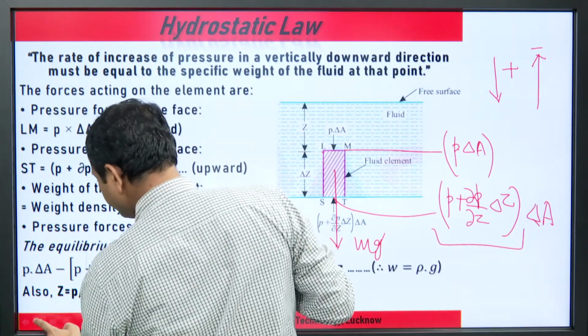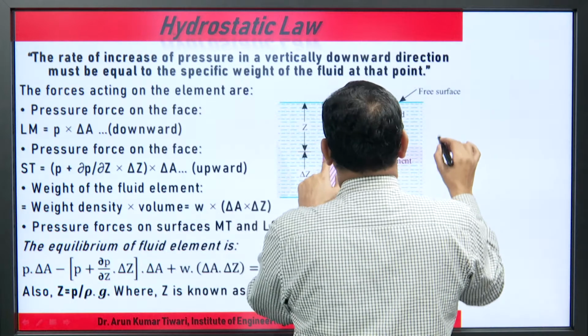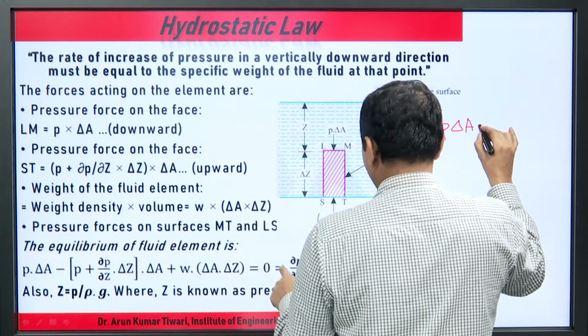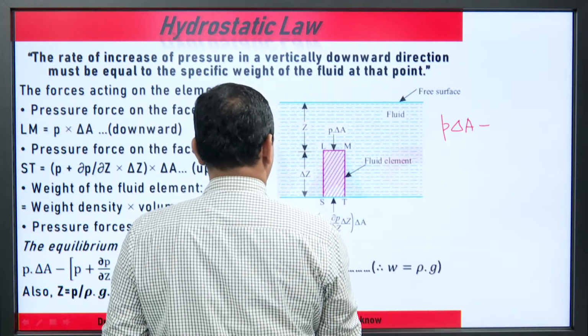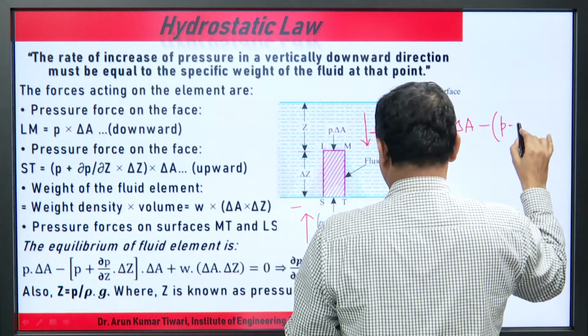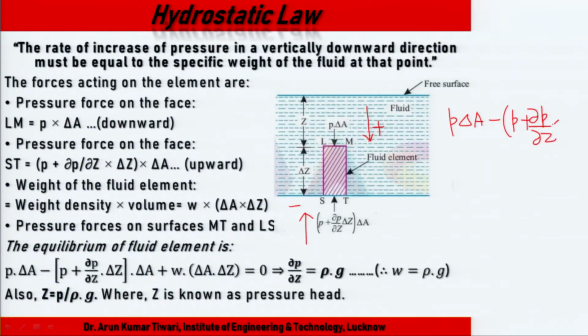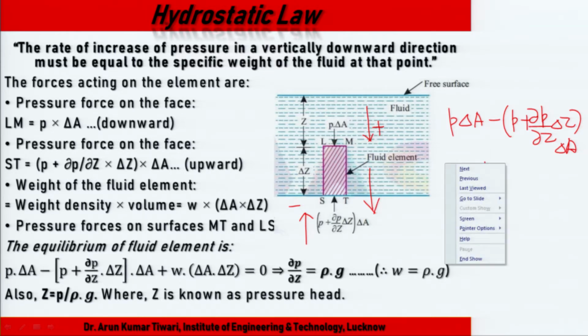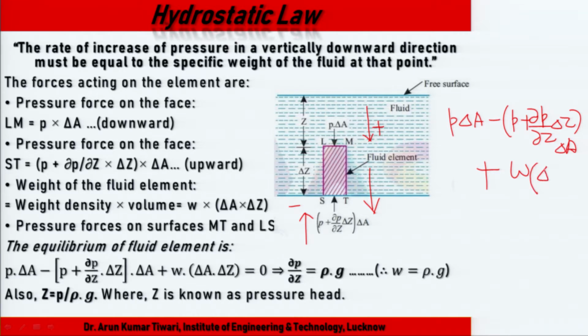The downward force P delta A is positive, and the upward force is negative: minus P plus del P upon del Z delta Z into delta A. Gravity again acts downward, so this becomes specific weight into volume, and the volume is delta A delta Z, equal to 0.